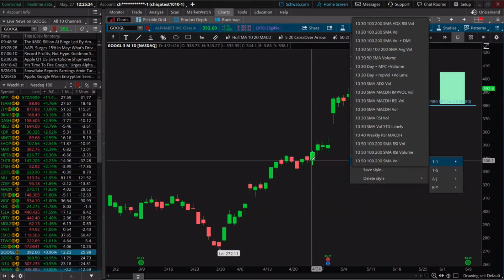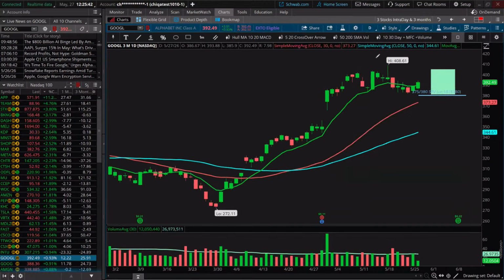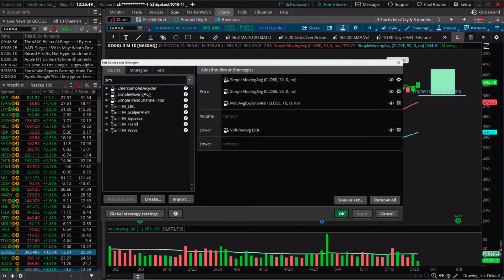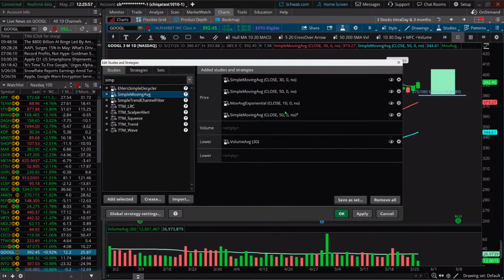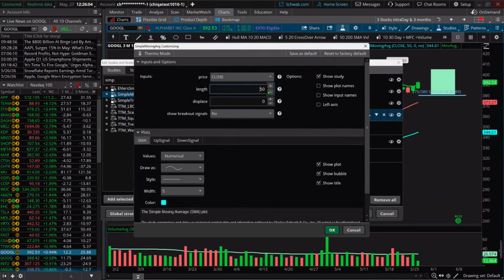So it'll put whatever study I have selected. For example, if I wanted to do a 10, 30, and 50-day simple moving average, you build those under the studies, which we showed you how to do last week. So here's our simple. If I wanted to add another simple moving average to what I have on there now, I've got a 10, a 50, and a 30. Maybe I want to add a 100.